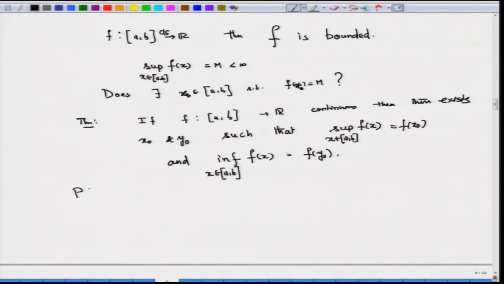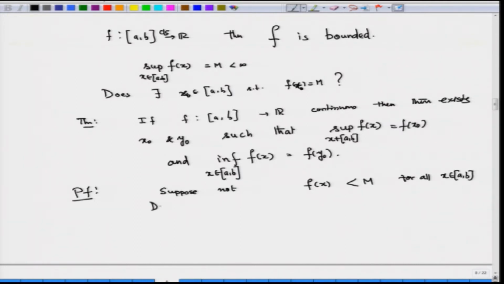The proof is: suppose not. Then f(x) is strictly less than M for all x belonging to [a, b].